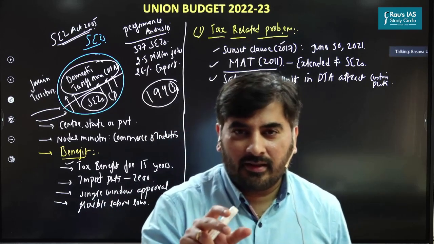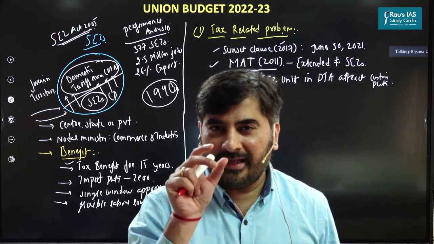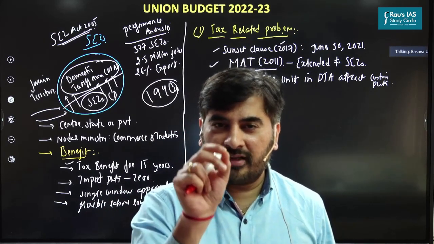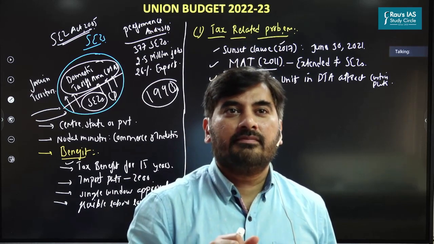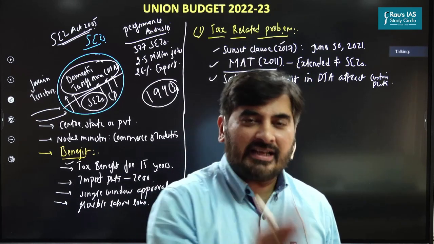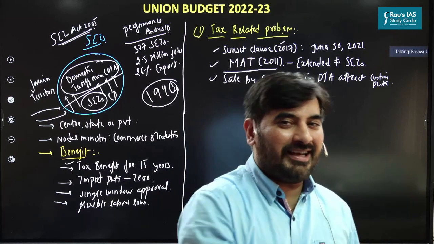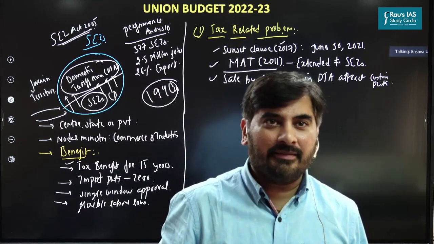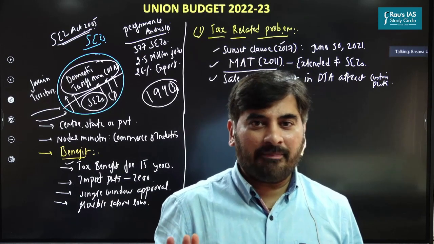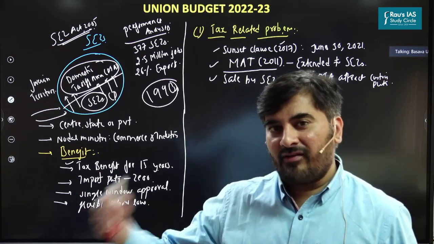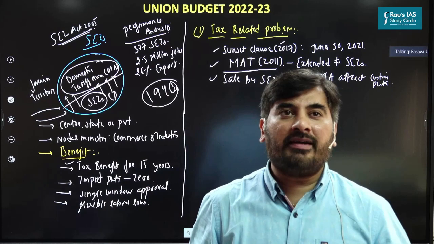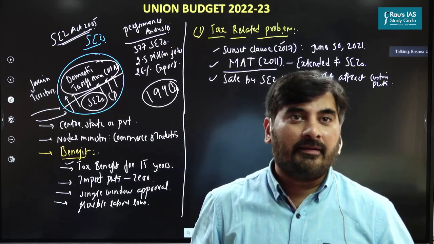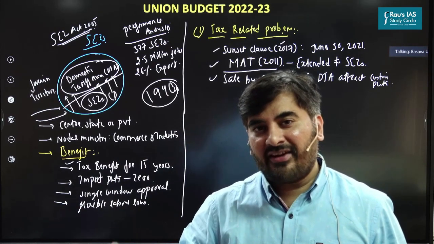Now tell me, is there any advantage right now if you want to set up your unit in SEZ? Irrespective whether you set up your unit in SEZ or in the domestic tariff area, the tax liability is going to be same, right? So even the unit in domestic tariff area will pay corporate tax. Even you would have to pay corporate tax if your unit is based in SEZ. A unit which is based in domestic tariff area will pay MAT.